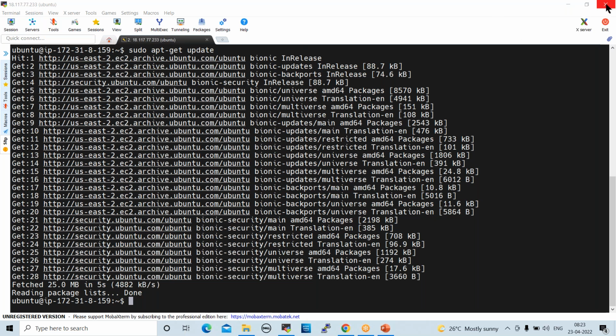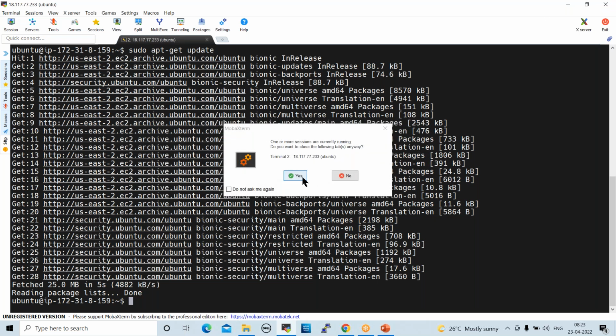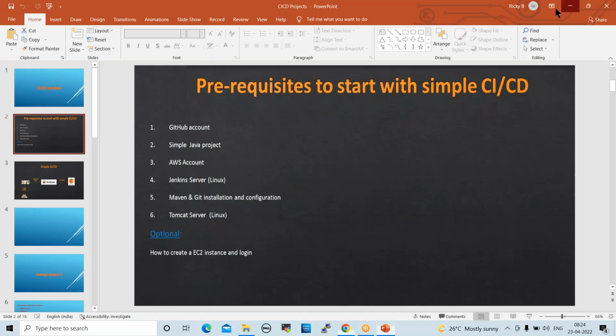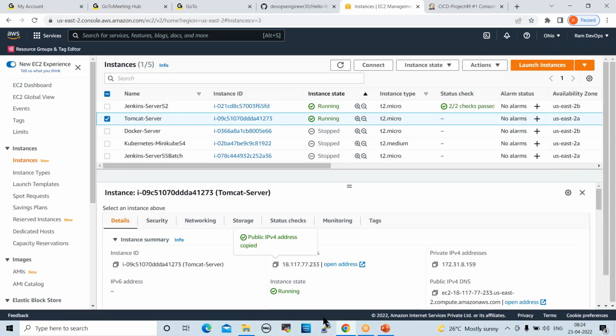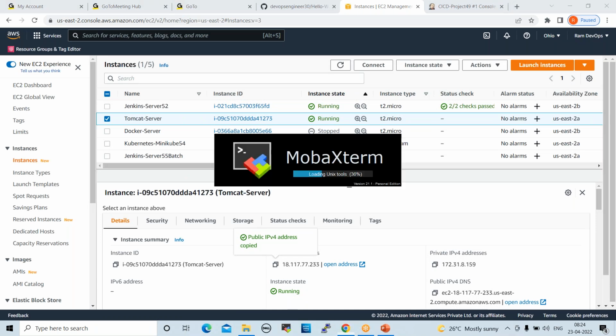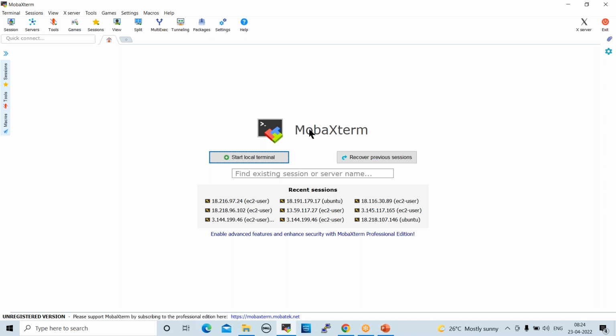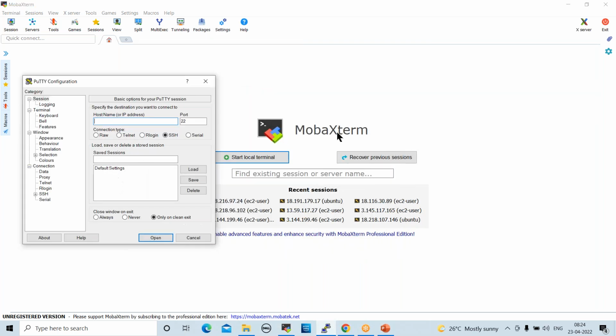I'll show you one more time how to connect. So we updated here, right? I close this quickly. Yeah, I thought I already explained about this Mobile Extreme. That is why, see here. This is the Mobile Extreme interface console, right? If you want to connect to your server, click on this. Like Putty, in place of Putty, I'm using Mobile Extreme to connect to the server.